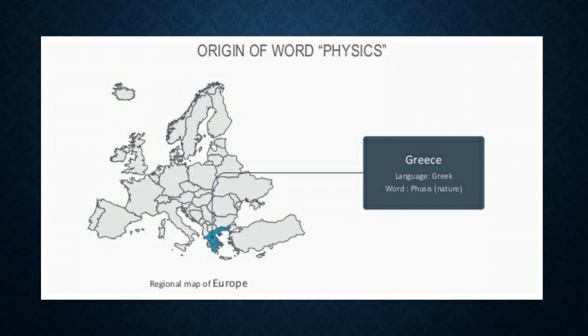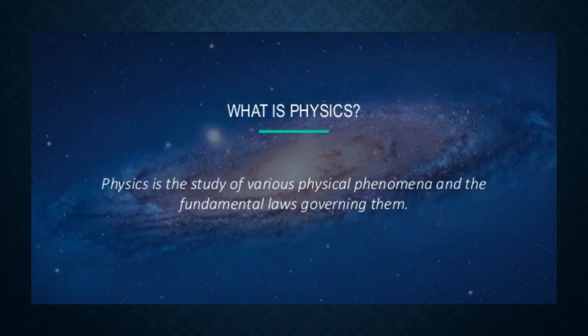First we discuss the origin of the word physics. The word physics comes from the Greek word physis. Physis means nature, and physics means knowledge of nature. So it is really about the study of nature, how it works. Students, in BSc we will study this topic a little bit.